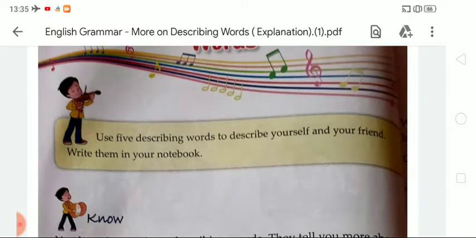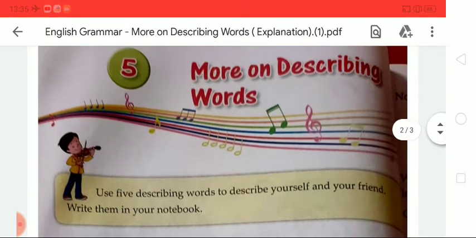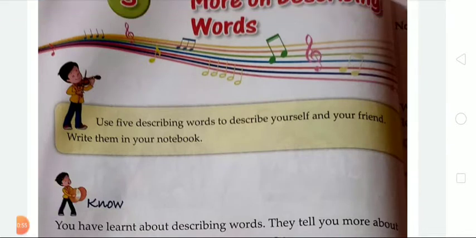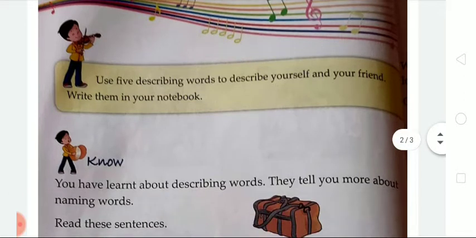Okay, before starting more on describing words, one more time I am going to repeat what a describing word is, which we had already learned in our previous classes. Okay students, so what is a describing word?